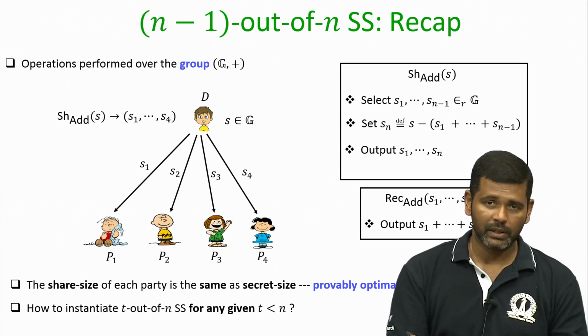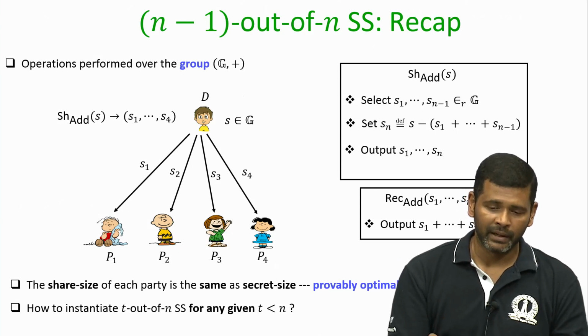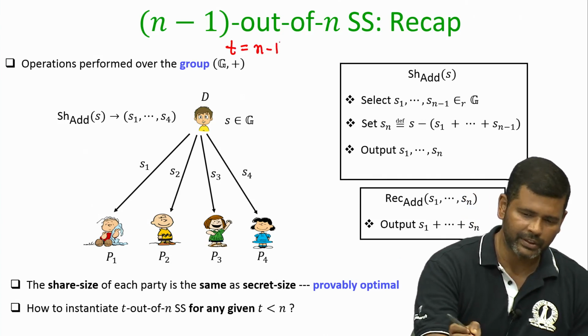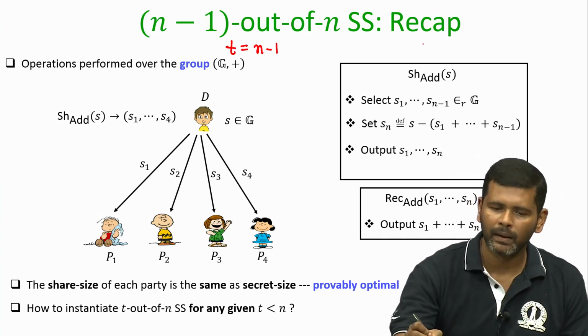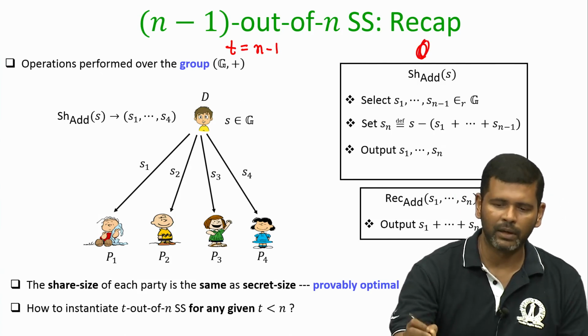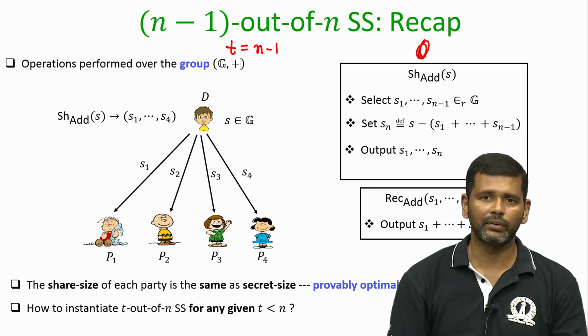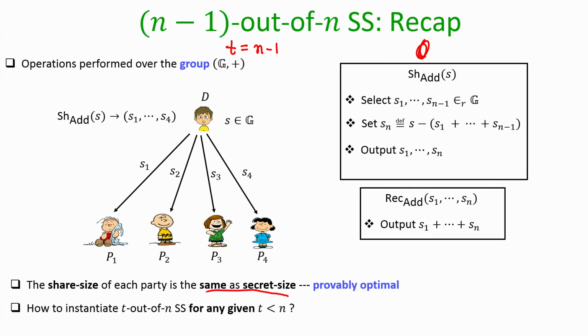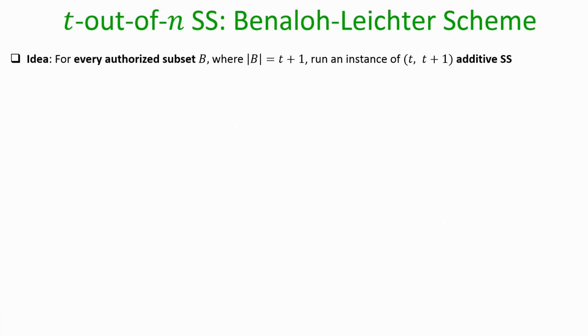So, just a quick recap, we had seen the construction of additive secret sharing, namely n minus 1 out of n secret sharing, where the threshold t is equal to n minus 1. And in the last lecture we asked ourselves how can we design a secret sharing scheme for any given t which is strictly less than n, which is not necessarily n minus 1.